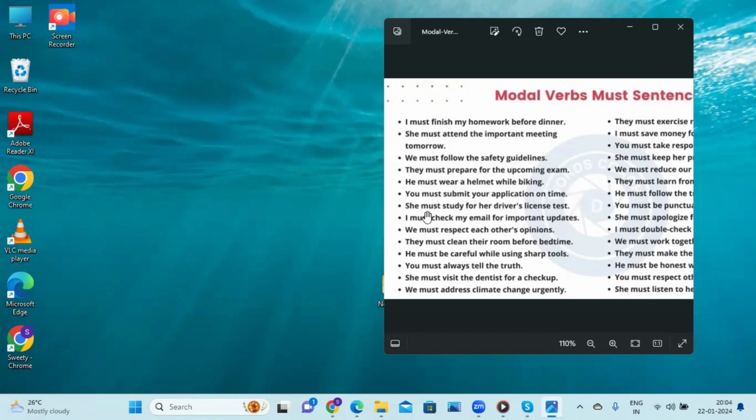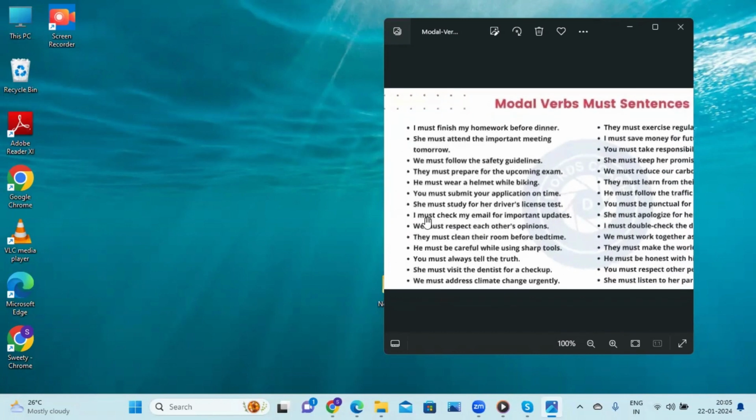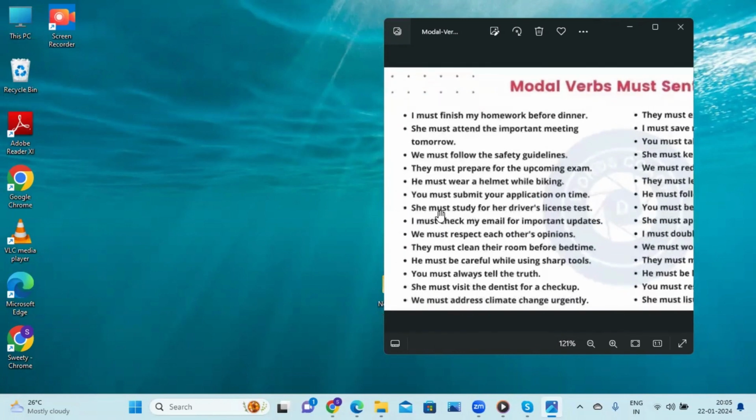Next one, she must study for her driver's license test. So she wanted to take the license test, then she should study for it. So she has to complete this task. This is her duty, to complete studying for the driver's license.